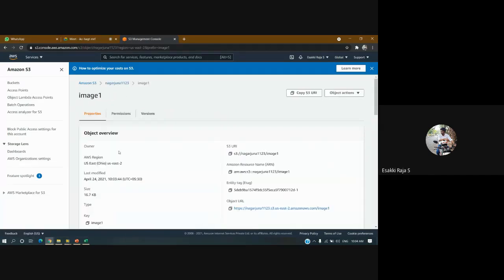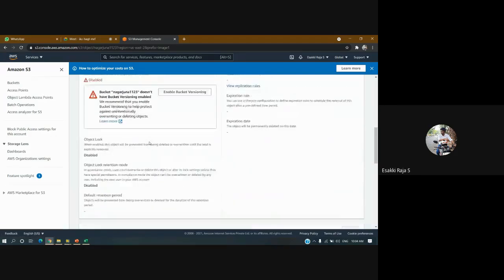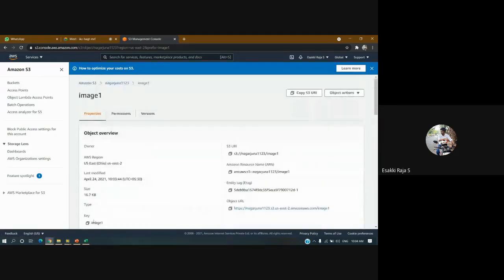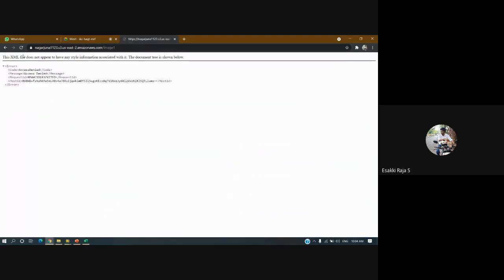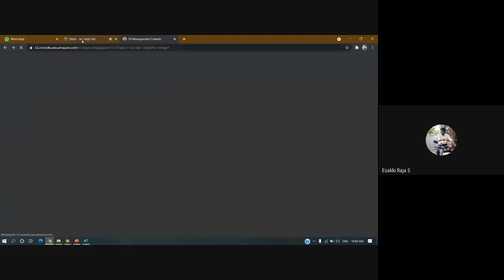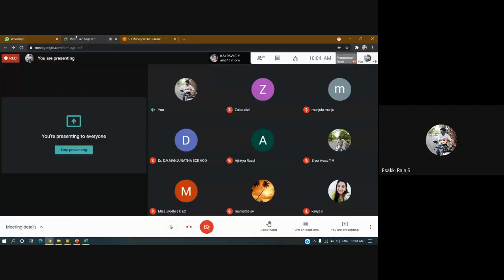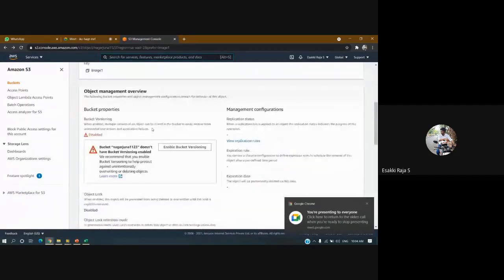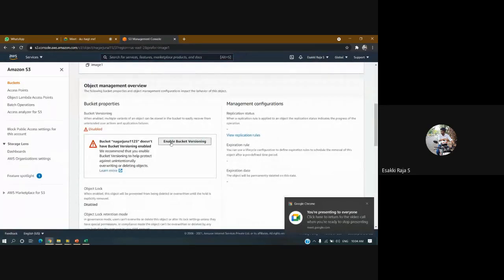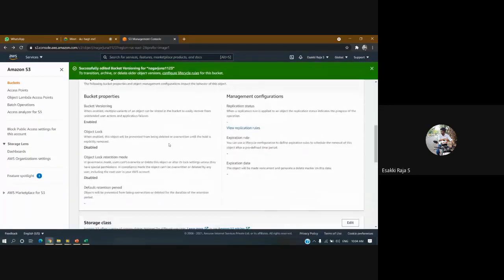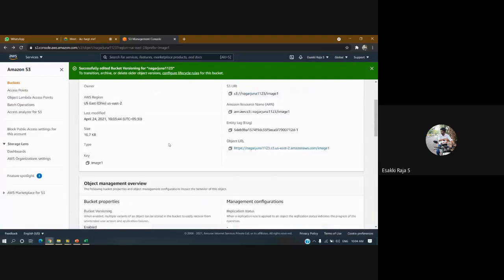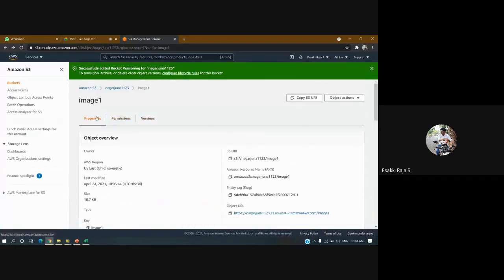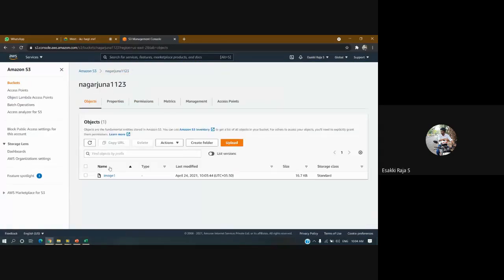If I click on the image, okay, I click on the URL. Actually here it is not visible. Okay, fine. So something might be disabled, I think. Okay, not a problem. But here you can see the image has been uploaded over here.